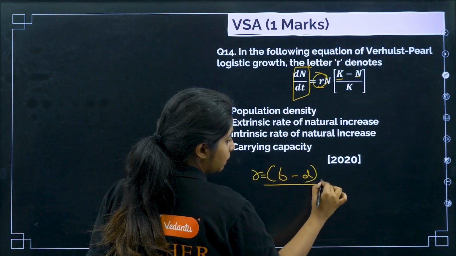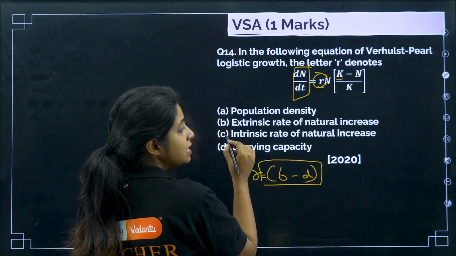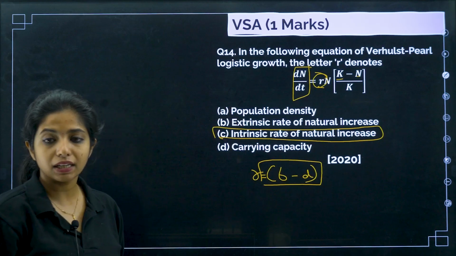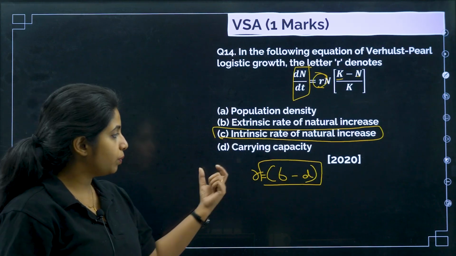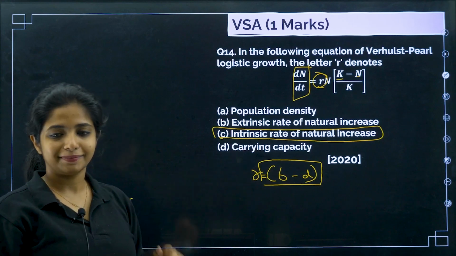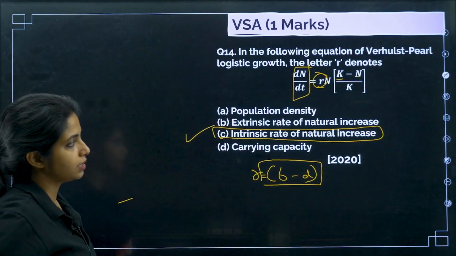R is equal to birth rate minus death rate, which is also known as intrinsic rate of natural increase, my dear children. It is known as intrinsic rate of natural increase. So if the birth rate is way too much, I'll say R is more. If the birth rate is less, I'll say R is less. Okay. So this is the thing.